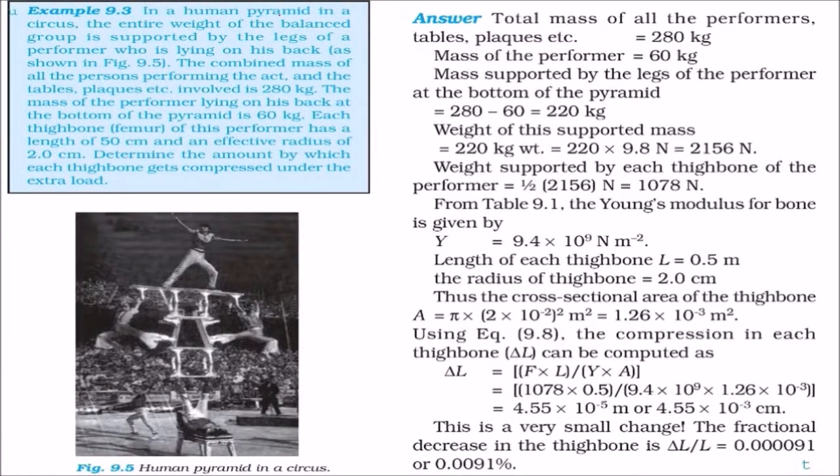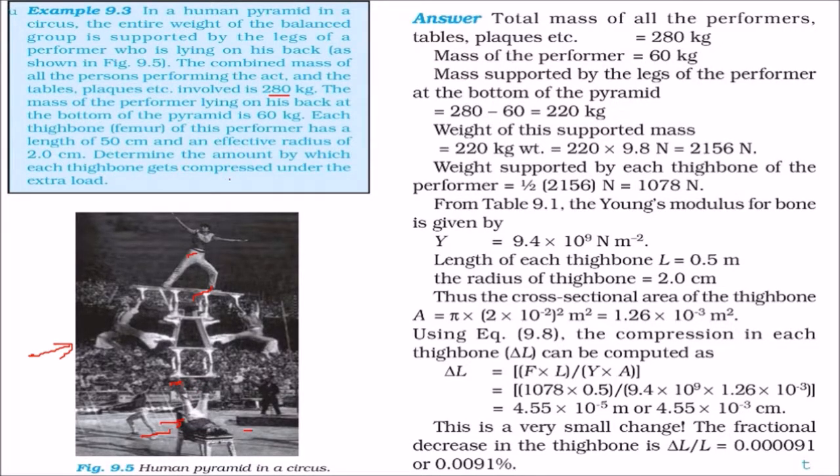In a human pyramid, this is a human pyramid in a circus, the entire weight of the balanced group is supported by the legs of a performer who is lying on his back. See, this is the guy on the back. The combined mass of all the persons performing the act and the tables, plaques, is 280 kg. The mass of the performer lying on his back at the bottom of the pyramid is 60 kg. Each thigh bone, that is the femur, of this performer has a length of 50 centimeters and an effective radius of around 2 centimeter.